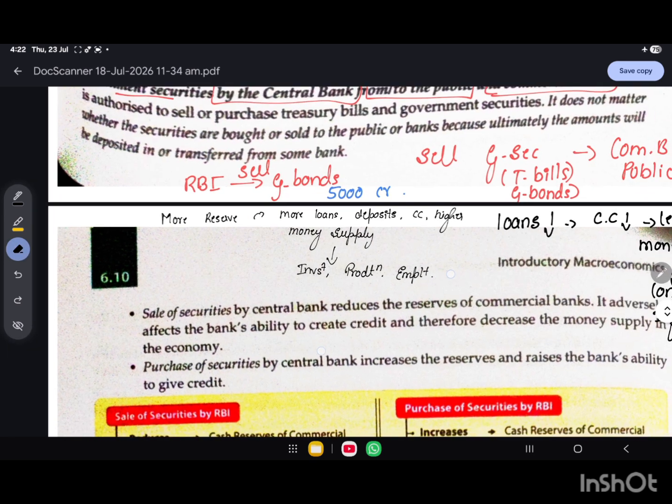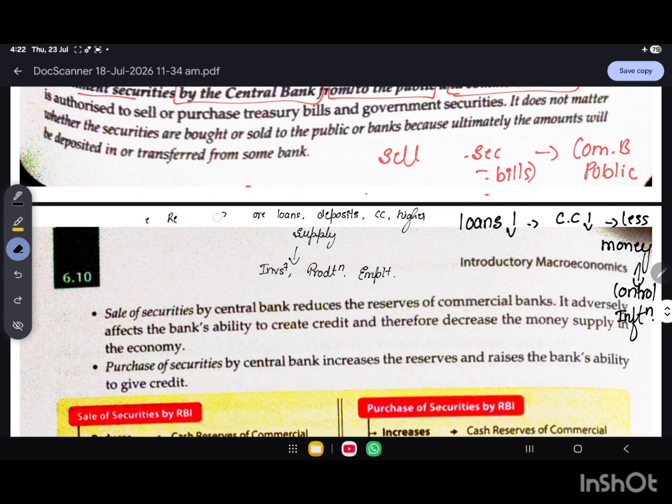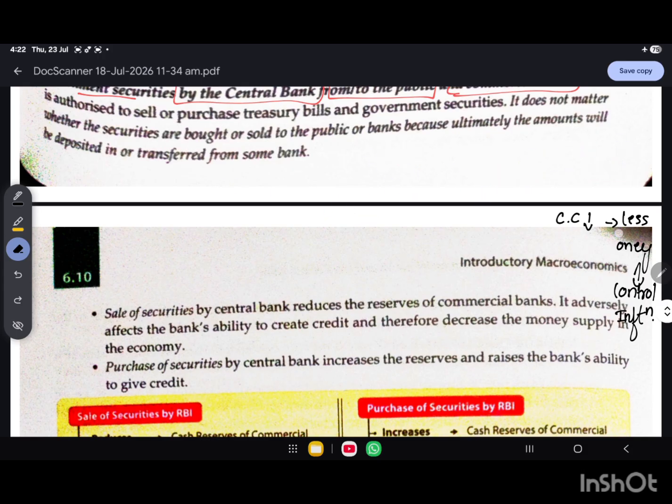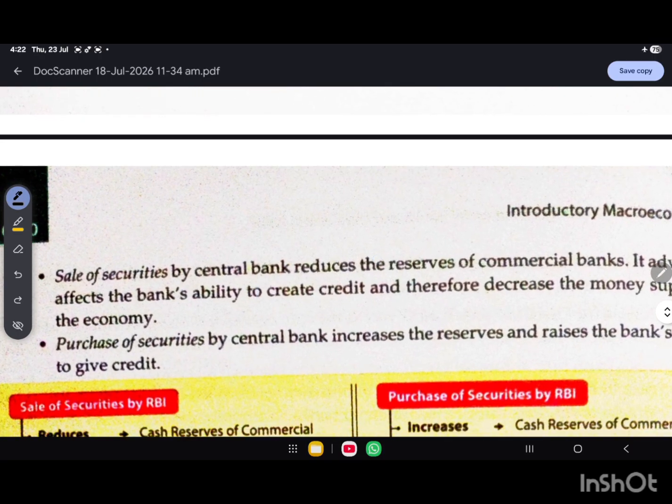So I can summarize: what happens when the RBI sells government securities, and what happens when the RBI purchases securities. Do concentrate. This is quite an easy concept. If you have any queries, you can comment.